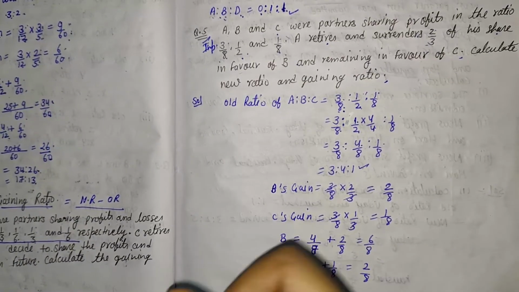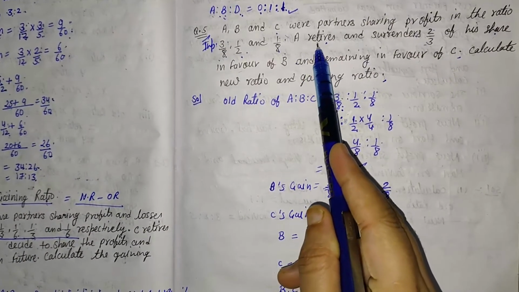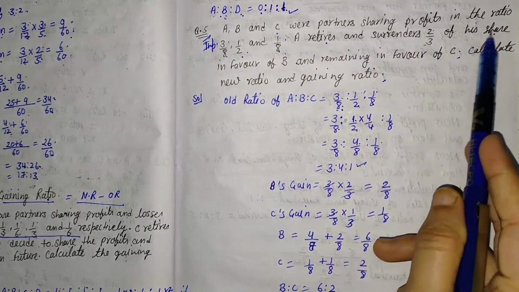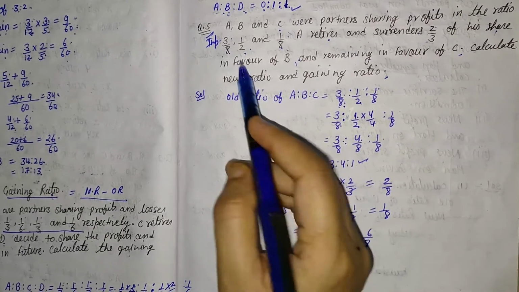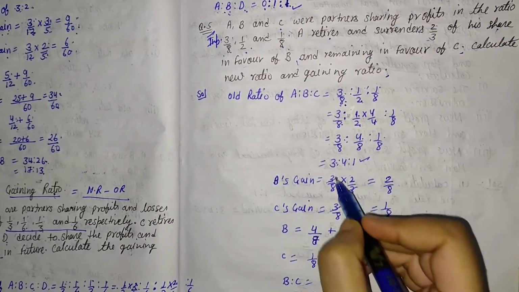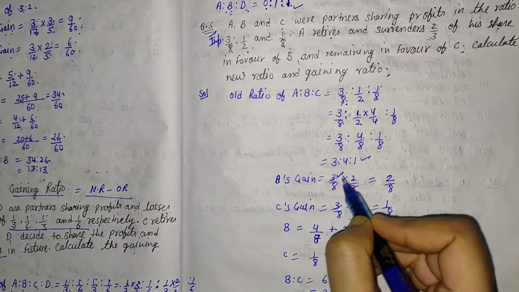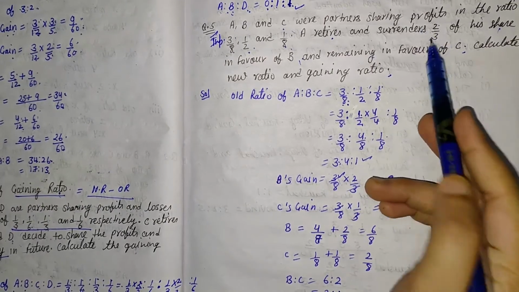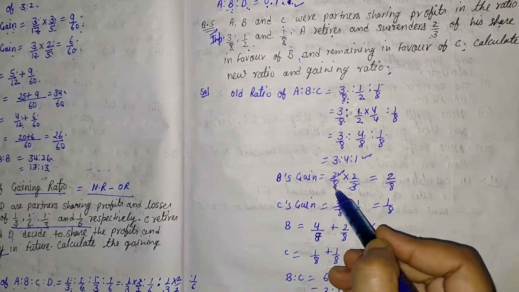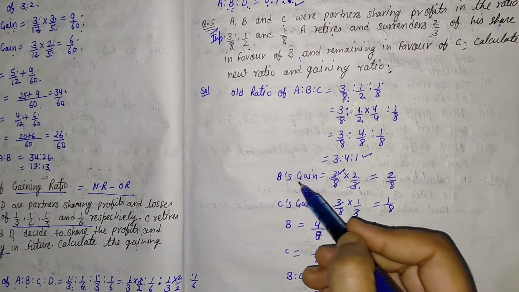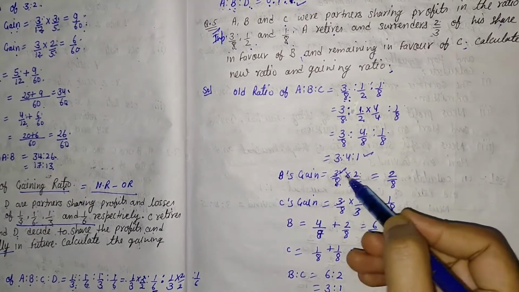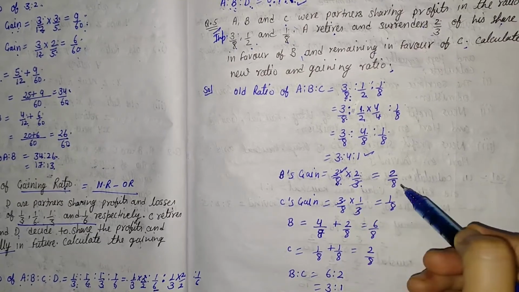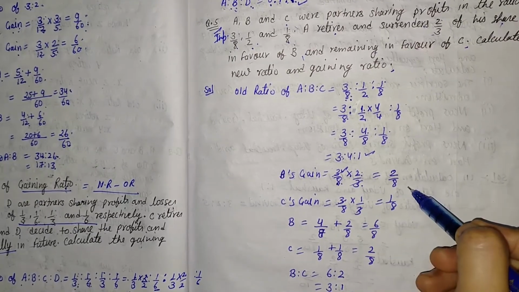In this, one point is given: A retires and surrenders 2/3 of his share in favor of B. It means A's share is 3/8, and 2/3 of his share is given to B. That is 3/8 multiplied by 2/3. Cancelling 3 with 3, we are getting 2/8.